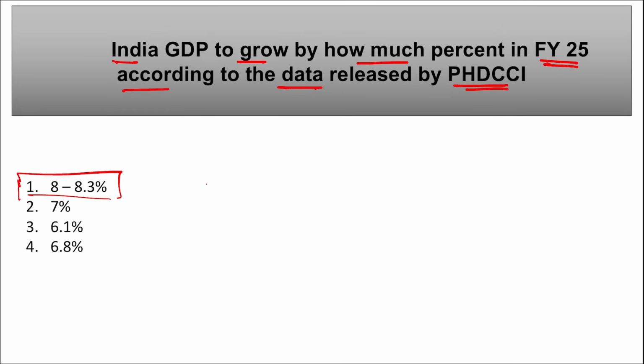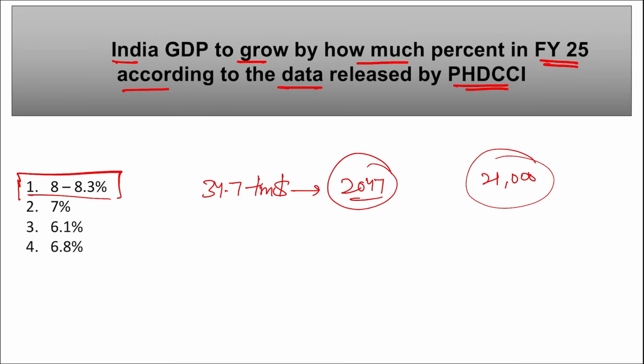It is forecasted that India's GDP will be $34.7 trillion by 2047, as per the capital income of 21,000 US dollars. This is the PHD Chamber of Commerce and Industry's report, Viksit Bharat at 2047.